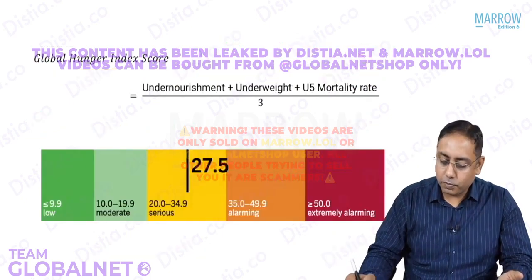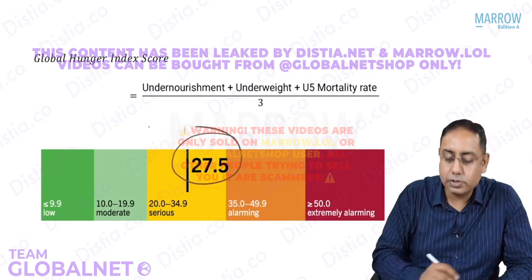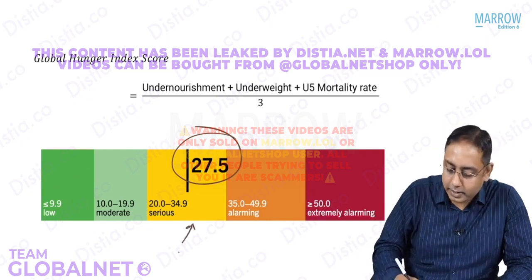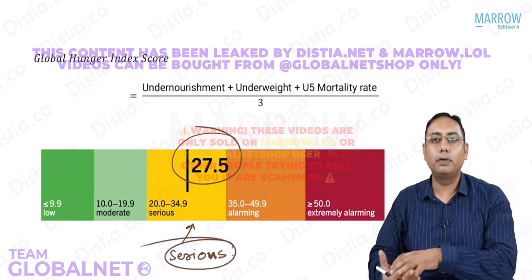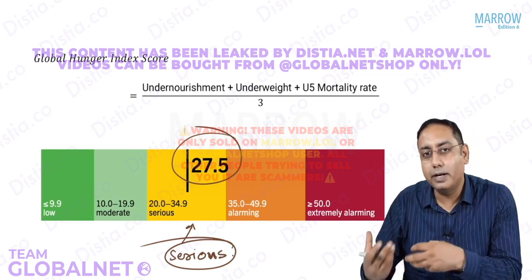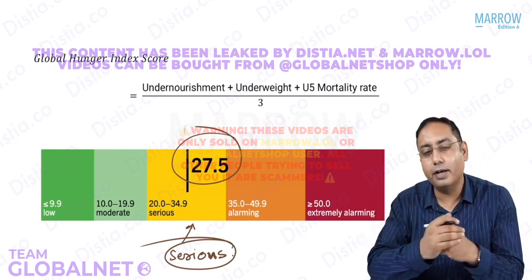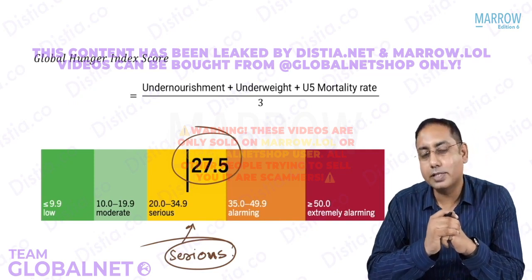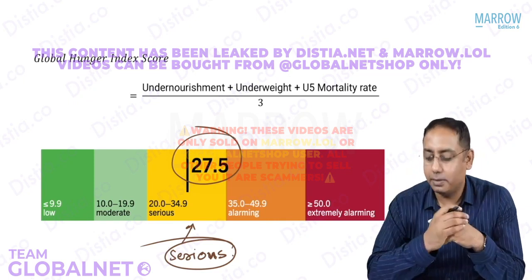And last point, if you just want to see the global hunger index for India, you can see that the score is 27.3, where India falls in a serious level of hunger. Serious level of hunger. And in fact, the people from the government of India refuted that this data does not match our data. But all said and done, for your exams, you need to remember that the global hunger index score for India is 27.5, and the global hunger index score is calculated as an arithmetic mean of the undernutrition, inadequate food supply, and the child mortality indices.